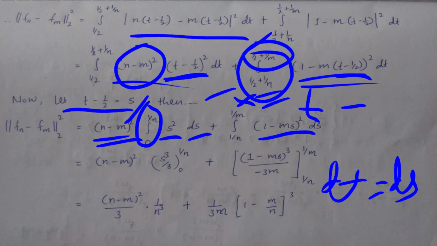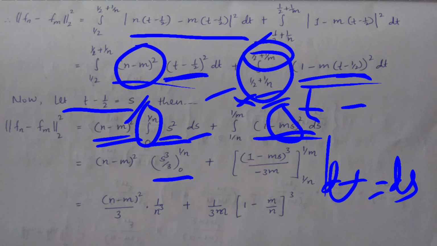Integrate this: the integration will give s cube upon 3, and the limit is 0 to 1 upon n, plus integrating this term we get (1 minus m s) whole cube upon minus 3m, right? Differentiation of minus m s, that is minus m, in the denominator, and 3.